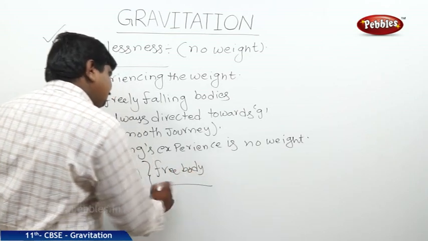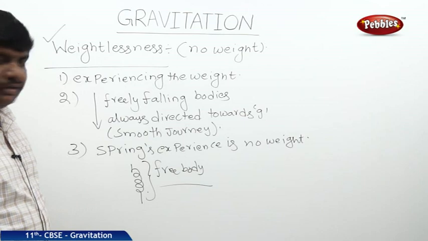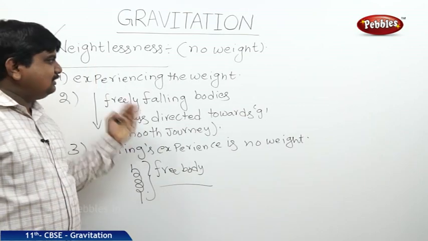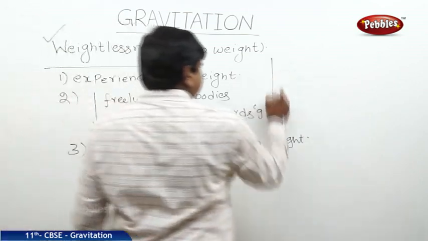These are all the natural examples we can see on the earth. But this weightlessness condition is actually suitable for the astronauts.